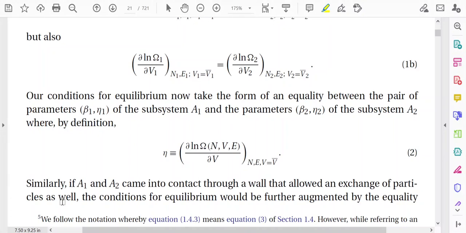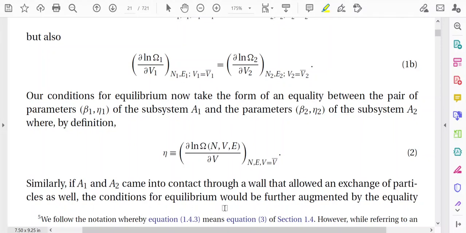Now, we are assuming that the contact between the subsystems A1 and A2 allows an exchange of particles as well. That means the number of particles N is now also a variable parameter.